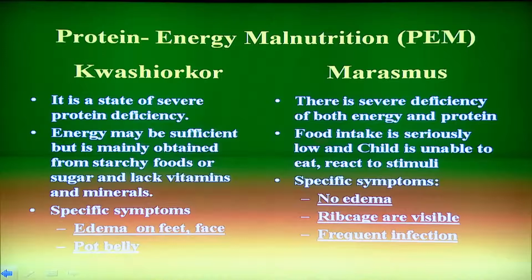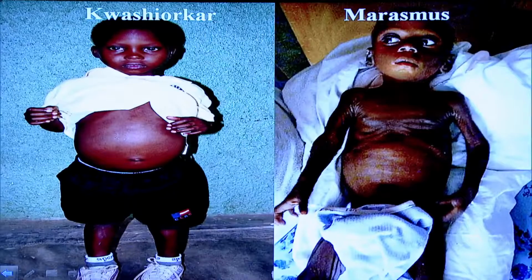In the next slide, we will see the pictures of both kinds of child. Here is the child with a pot belly and swelling on the face. In another picture, you can see the rib cage. You can see the child is not able to react anymore.